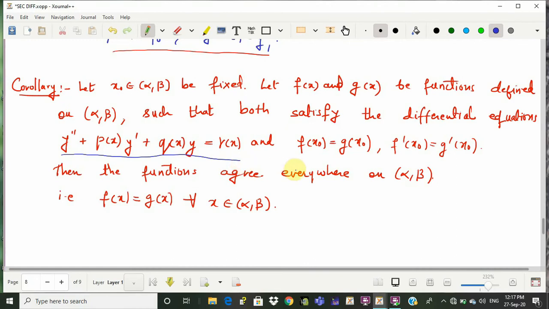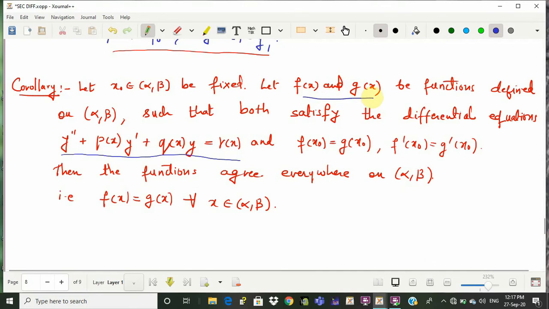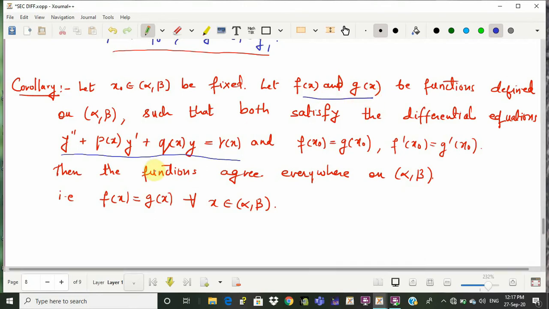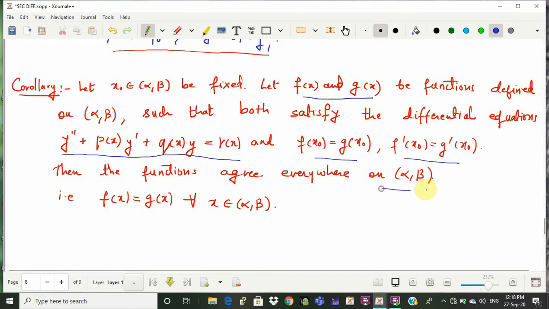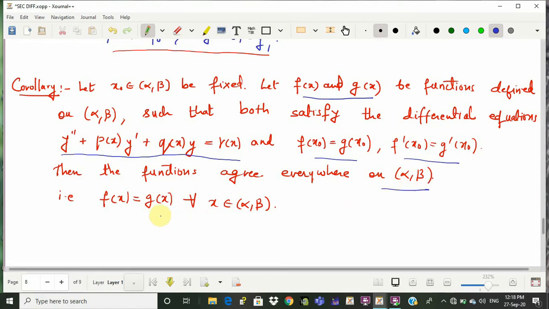And suppose we have two functions f and g of x which satisfy this given differential equation, and along with that f and g agree at one arbitrary point as well as at its first derivative at the same point. Then these functions will agree everywhere on alpha comma beta, that is f of x will be the same as g of x for all x in alpha comma beta.